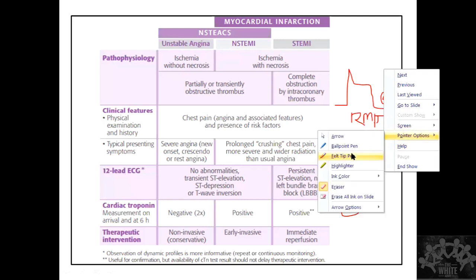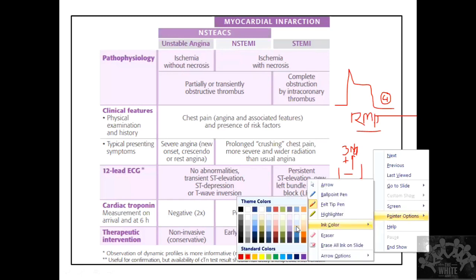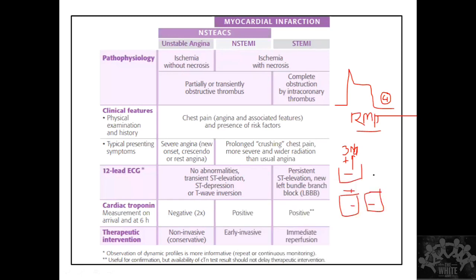Let's say only this cell is having an ischemia. I'm going to draw a new cell. When there is ischemia, what is going to happen? ATP is not going to be generated. If there is no ATP, this pump is not going to work.